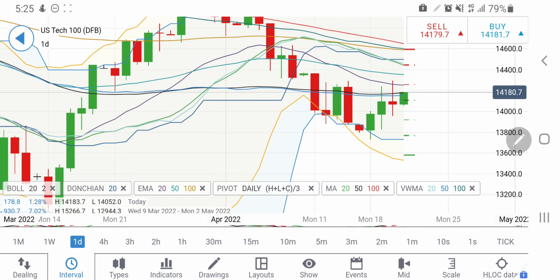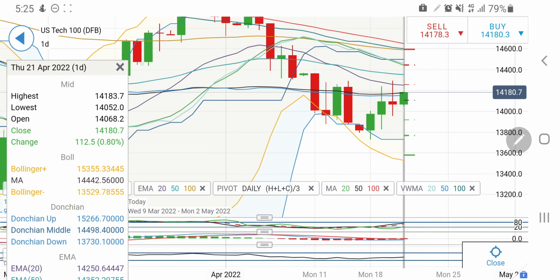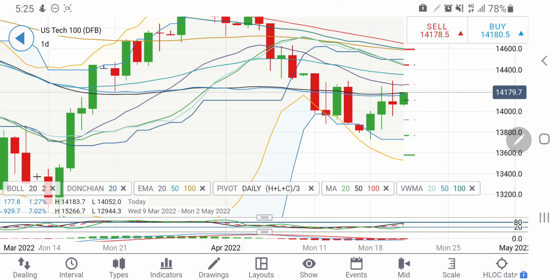from here. Any confirmed short entry on Nasdaq 100 is below 14040 or 14030. That is a confirmed short entry for Nasdaq 100 for the day. If it trades below 14030, rather take another 10 points, 14020. If it trades below, it is going to break sharply. Then one can expect it to drop towards 13800, and in fact this time it is going to be a sharper drop. So take your positions accordingly.